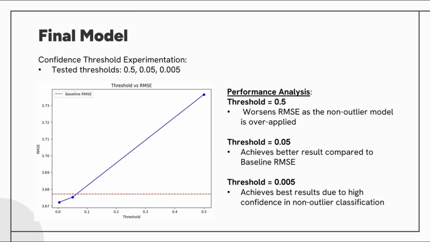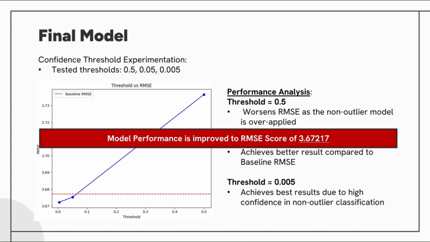We found that a lower threshold improved performance, as expected. Since the outlier likelihood model is not accurate, with an F1 score of 0.197, overapplying the model trained only on non-outlier data leads to worse results. The model should only be used when we are very confident that the data is not an outlier. With this final model architecture, we have improved our RMSE score to 3.67217.